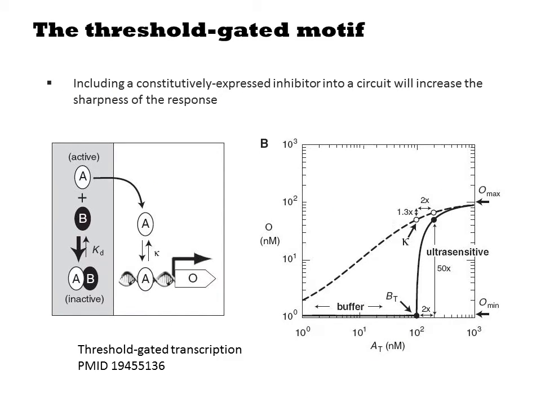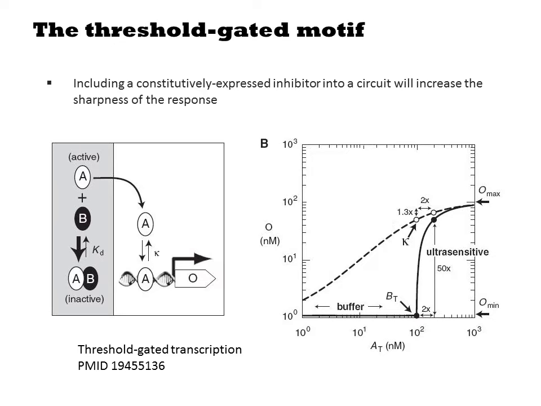In this paper by Cross and co-workers, they use this threshold gating motif to construct a genetic circuit. At left here, they illustrate that the activator activates some promoter, but A can also participate in complex formation, resulting in an inactive complex. At right, the dotted line is the predicted response of their circuit without the competing sequestration reaction, and the solid line shows what happens if the inhibitor is present.